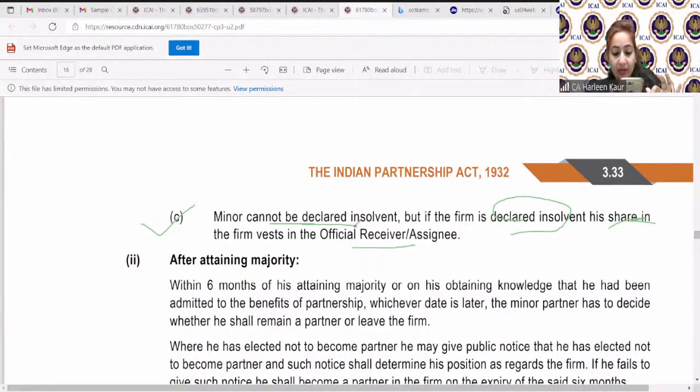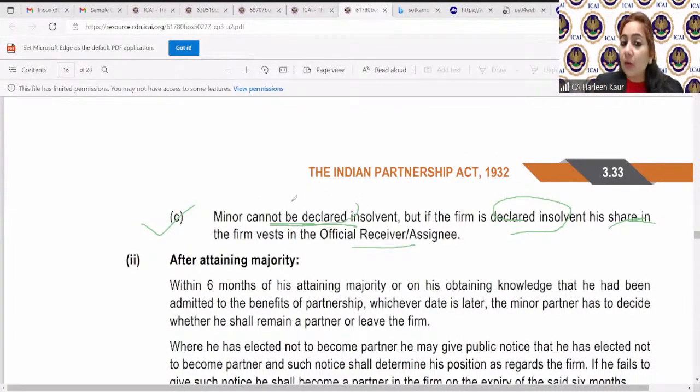Excellent. Minor is never held liable personally. Bilkul theek. But now, once the minor becomes a major and he is admitted to the partnership, then we have to understand what will happen with the rules. So very good, children. You all are paying very good attention. So just listen to this point.